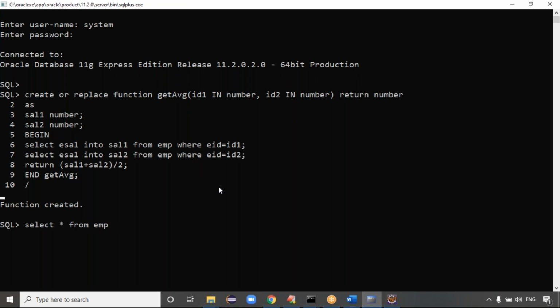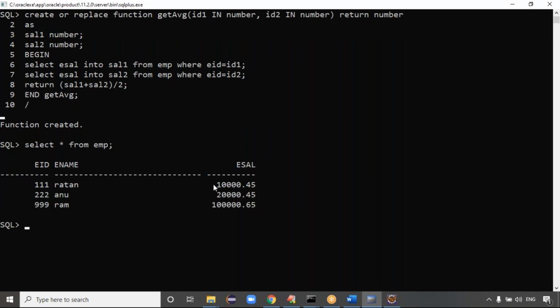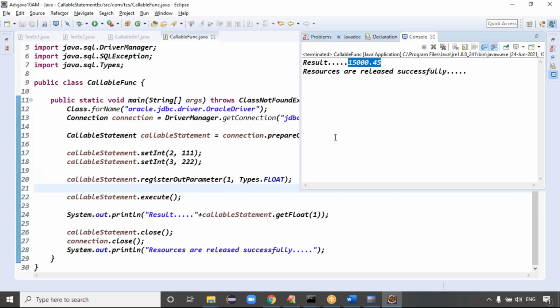Select star from EMP table. The first one is 10,000, the next one is 20,000. So the total is 30,000.90, which means 50,000.45. So we got the output, it is clear.